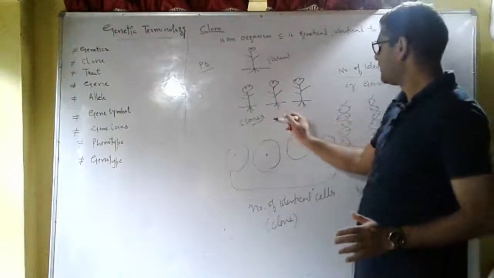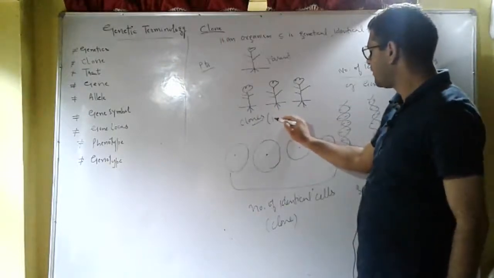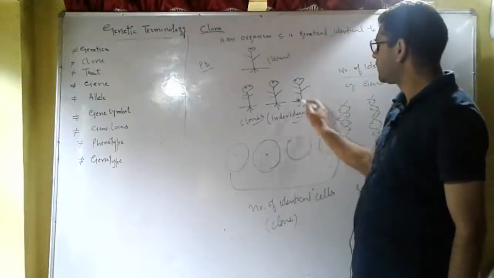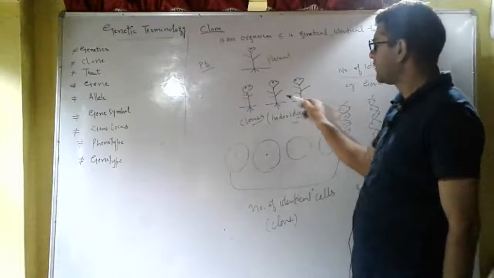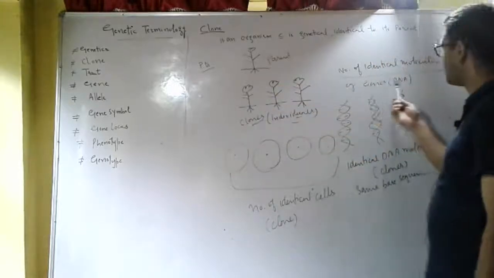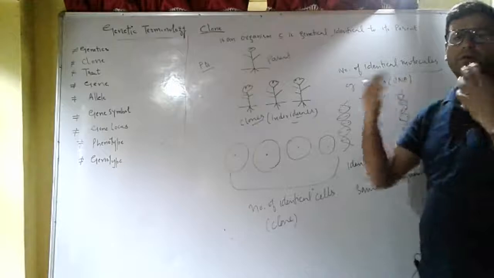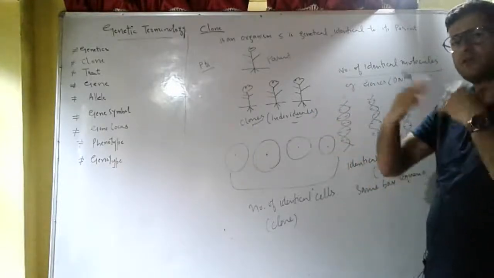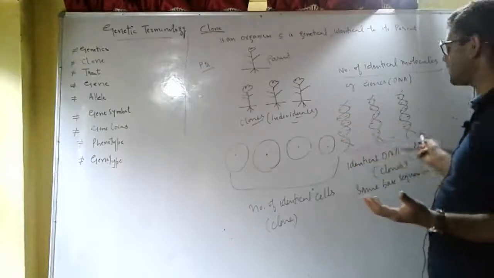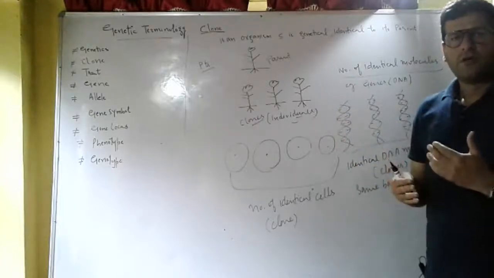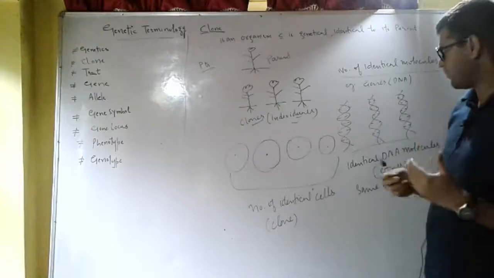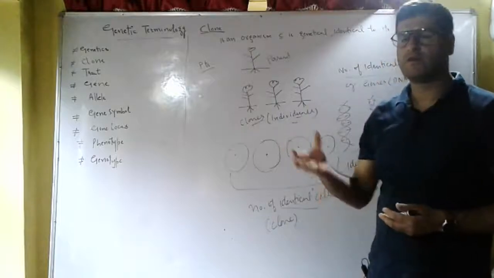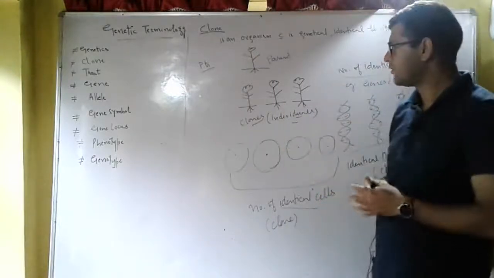So we have here individuals. These individuals are genetically identical to their parent as well as to each other. They constitute the clone. We have molecules. Molecules can also be clones if we have a number of molecules which are identical to each other. For example, we have 3 DNA molecules which have the same base sequence. They also constitute the clone. So we can say that there are 3 genes which are clones. Or cells, when we have identical cells derived from the common ancestor, they also constitute the clone.